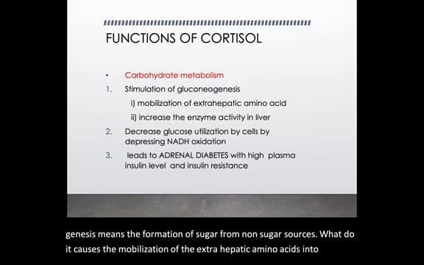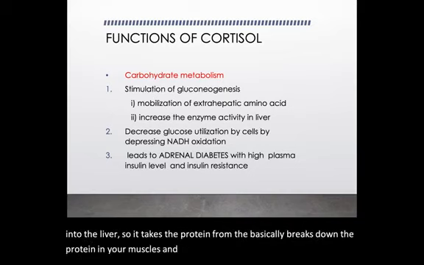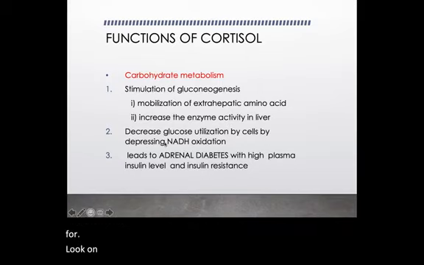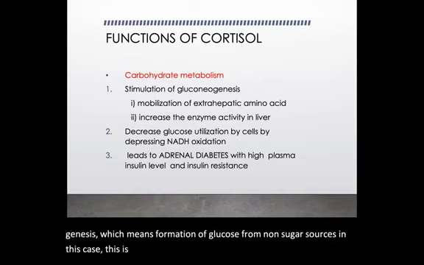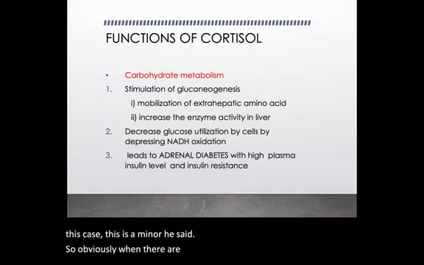It breaks down the protein in your muscles and transfers it to your liver, and then it increases the concentration of enzymes required for gluconeogenesis. In this way it stimulates the formation of glucose from non-sugar sources, in this case amino acids. Obviously, when there is more glucose, it will lead to hyperglycemia.